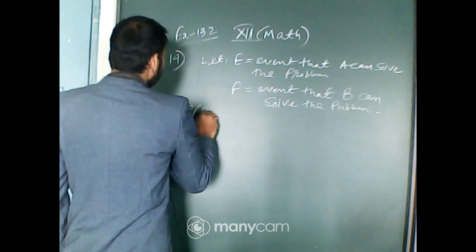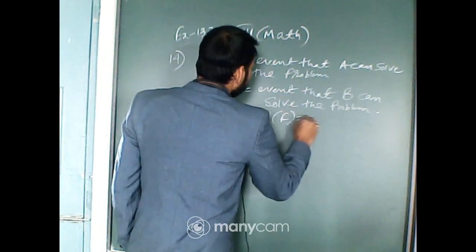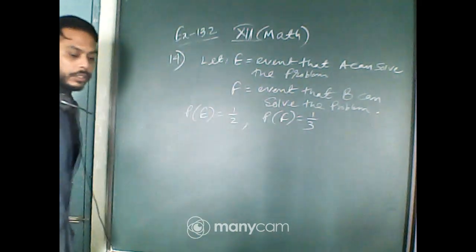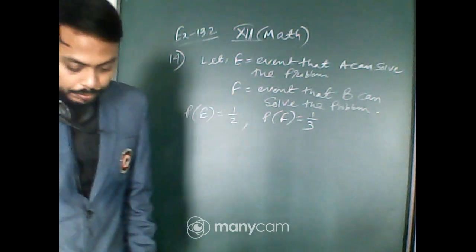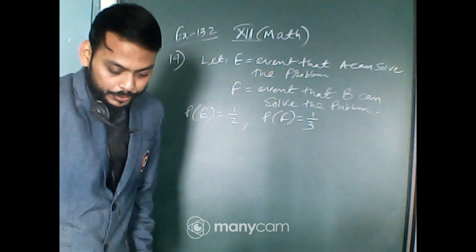So P of E is given as 1 by 2 and P of F is 1 by 3. These two are given to you.